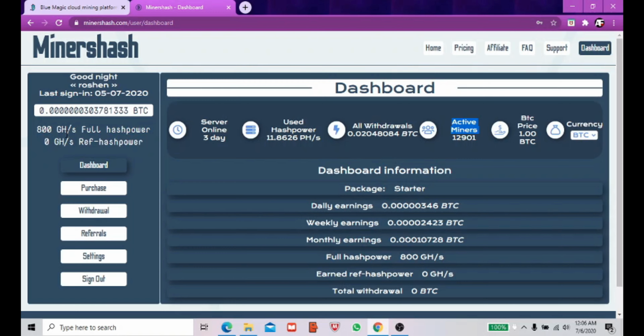I'm suggesting you all, once I have done a purchase, I will recommend you all, because I haven't done any withdrawal yet. So let me do a withdrawal and let me do a purchase. I'll check the site and I'll suggest to you all whether to do it or not. For the time being, I recommend you all to have the starter package. Start it, register it. It's a simple registration. Once it is done, you all can start mining today. In the next video, guys, I will show you all how to do the withdrawals and how easy and fast it is.